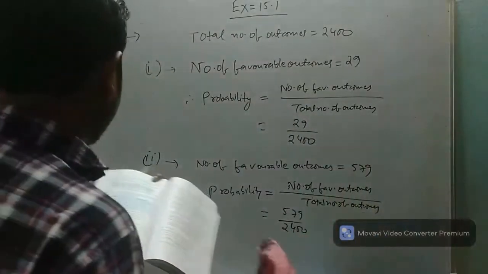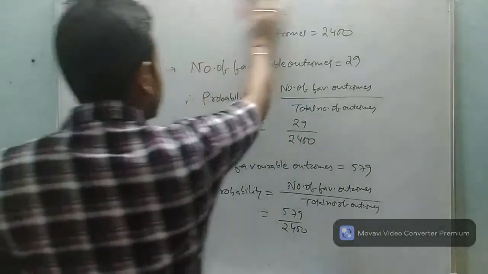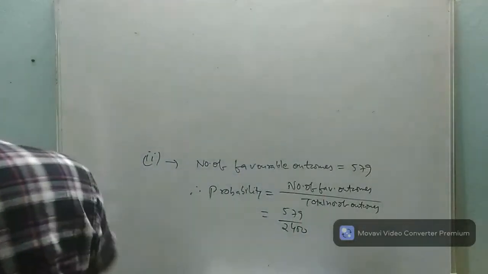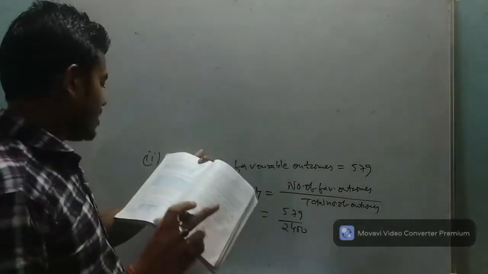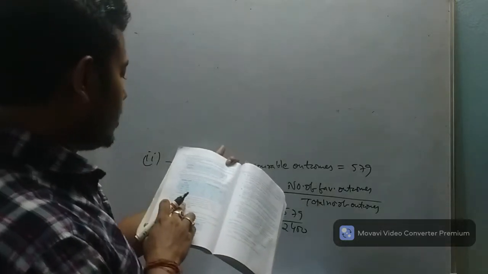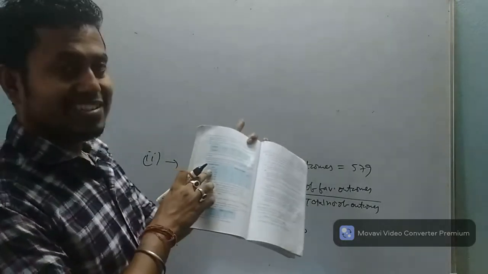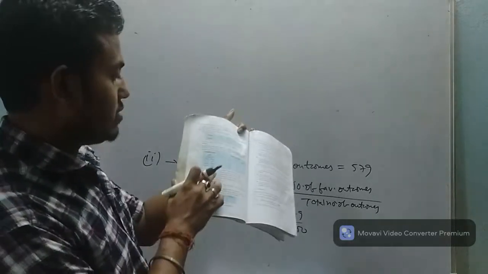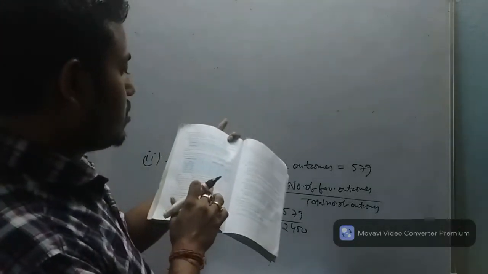Now go for question number 3. Earning less than 7,000 per month, it is in the first column, first point, less than 7,000, and does not own any vehicle.